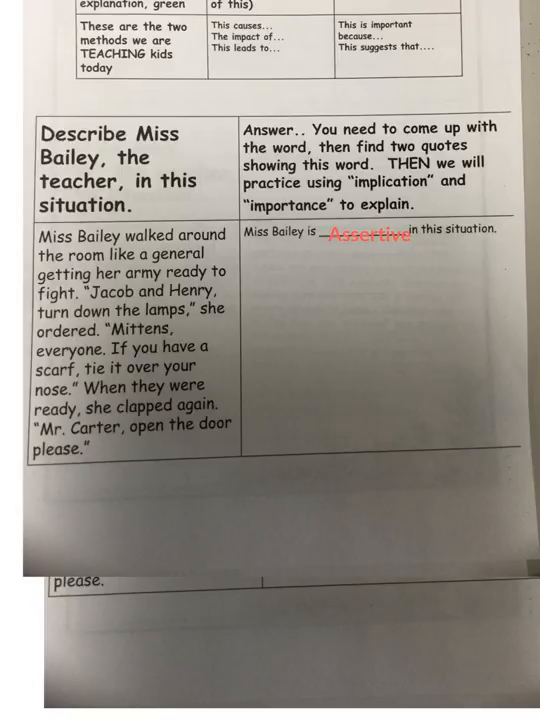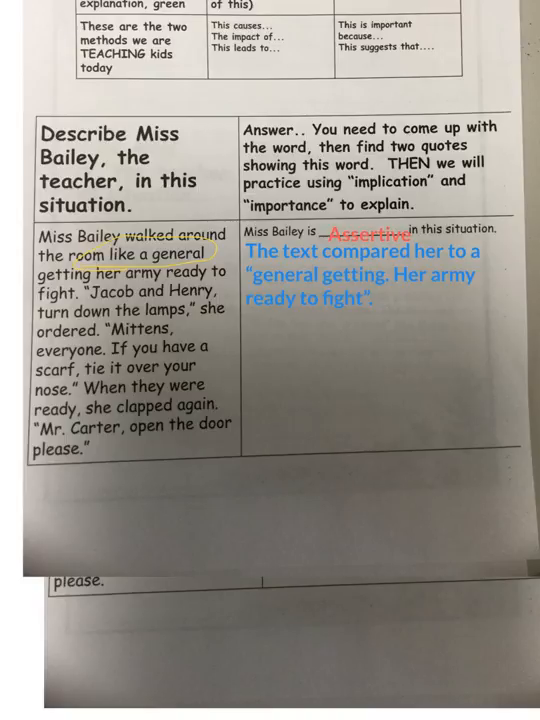we look at the text, she's roaming around the room like a general. A general in the military gives orders and is kind of bossy. They're strong. And I think that fits in this situation. So now I'm ready to type my first quote to prove that Miss Bailey is assertive or strong or kind of bossy, but I like the word assertive. My evidence is that the text compared her to, quote, a general getting her army ready to fight, end quote.